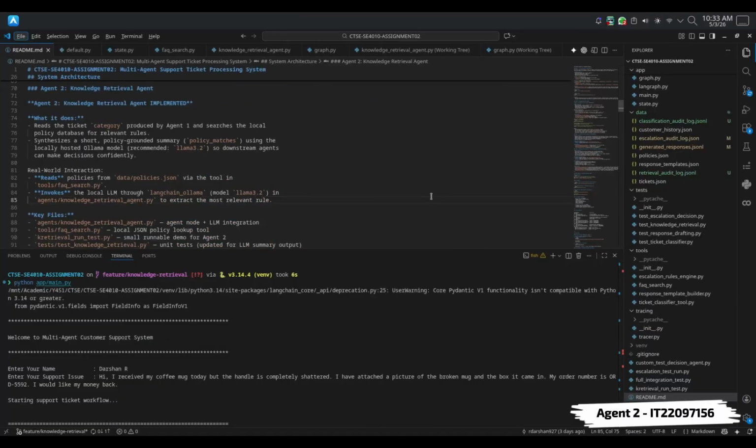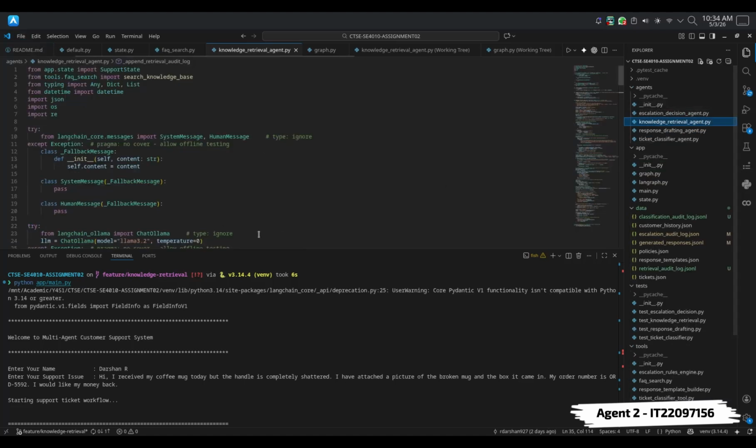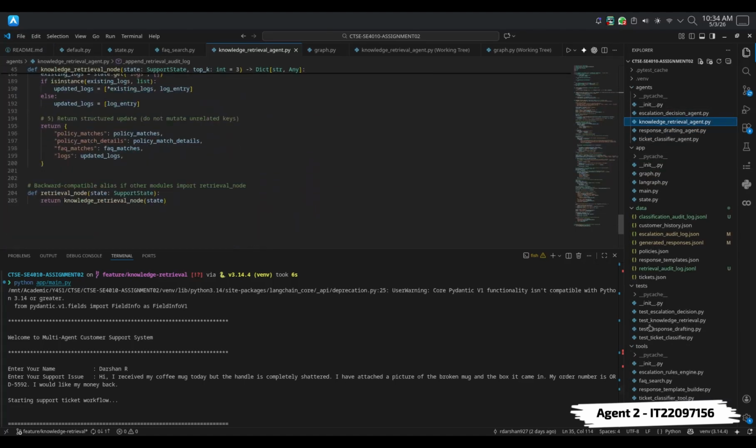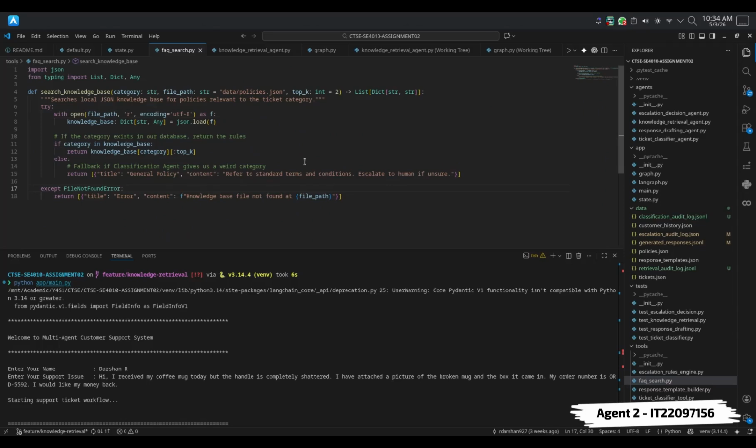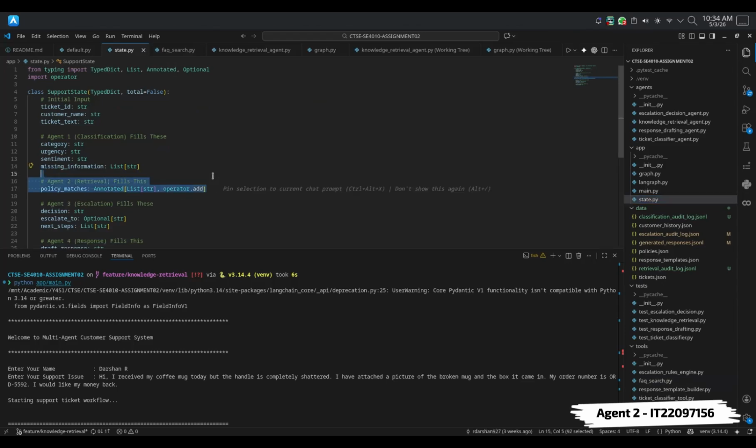Thank you. I'm Darshan. My component is the knowledge retrieval agent. It finds grounded policy evidence for a classified ticket and logs the retrieval for auditing. So here's the implementation of the knowledge retrieval agent, and the tool I used is FAQ search. It reads the category and ticket text from the support state, such as policies.json, using a deterministic ranking, and returns both legacy policy matches and policy match details. The LLM is used only to summarize retrieved text, not to invent policies. So this will be the state of knowledge retrieval agent 2.